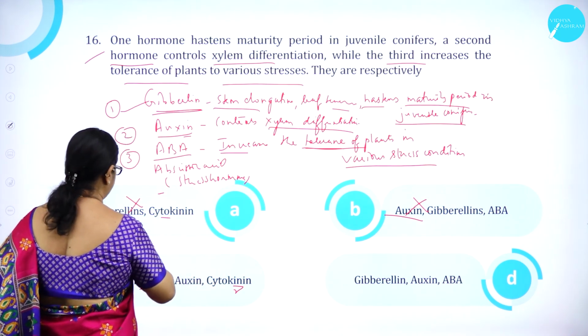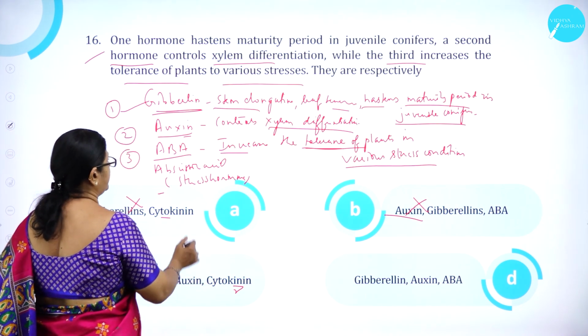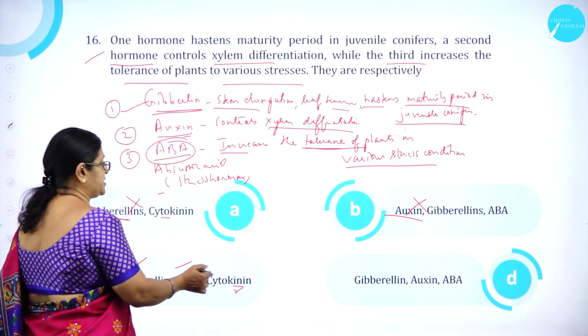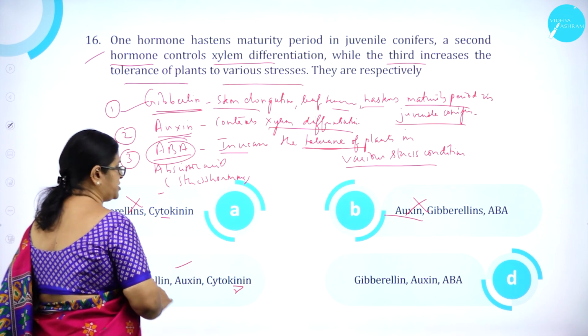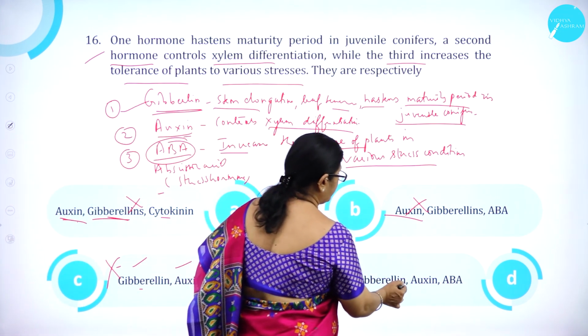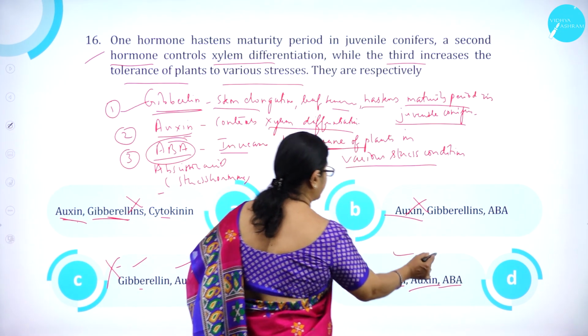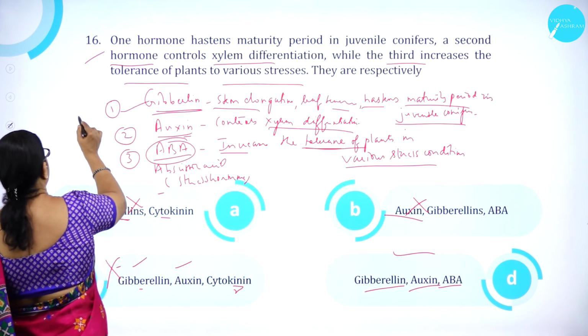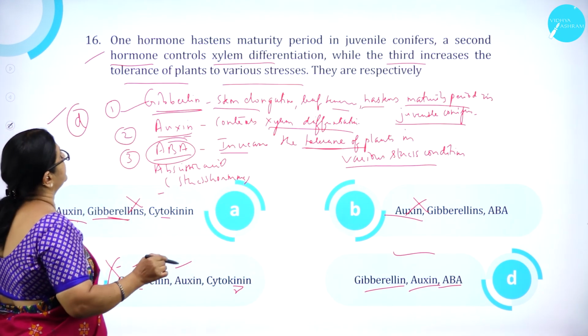Second one is auxin, which is correct. But the third one is what? Abscisic acid. Here it is cytokinin. See, option C is wrong. D, gibberellin, auxin, abscisic acid is correct. So option D is correct.